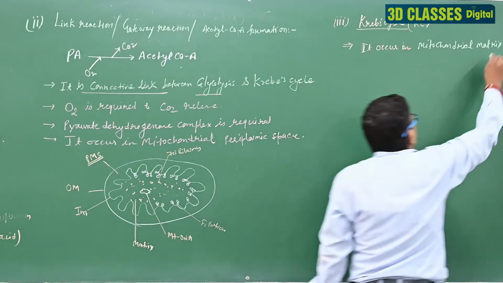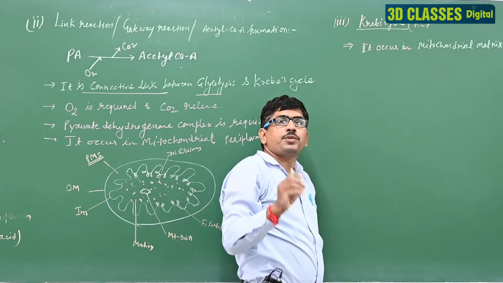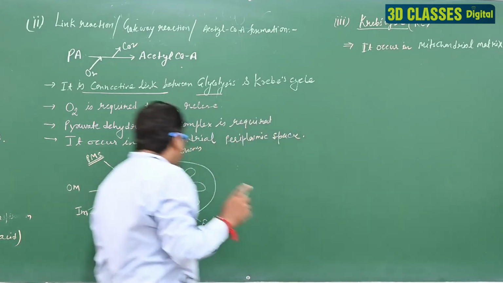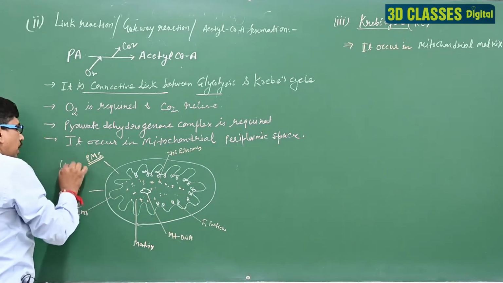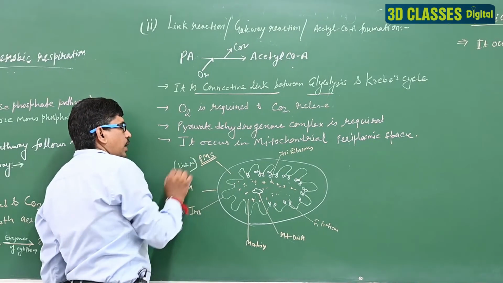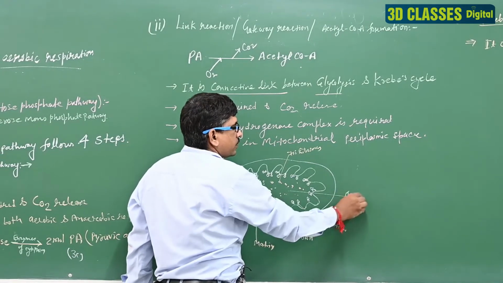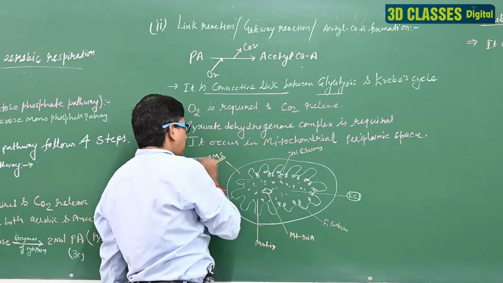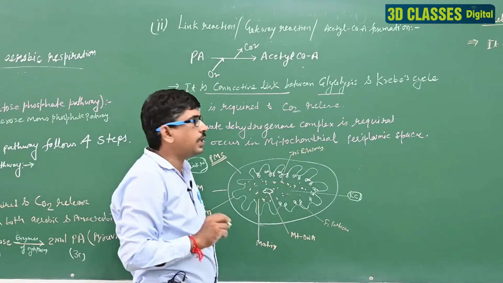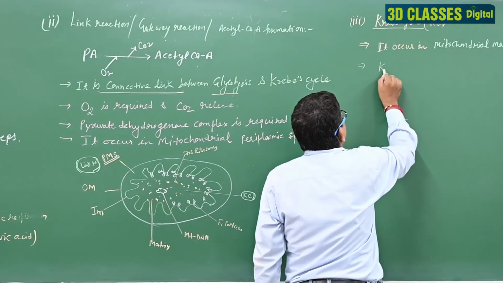First thing, it's a very important question for medical exams. The Krebs cycle occurs in which area? Mitochondrial matrix. So we can say here the link reaction occurs in the PMS, and inside the matrix the Krebs cycle occurs. Clear?